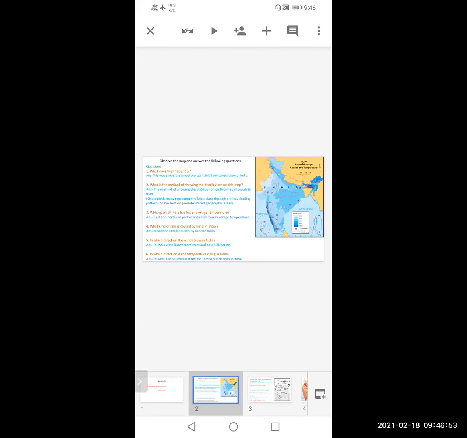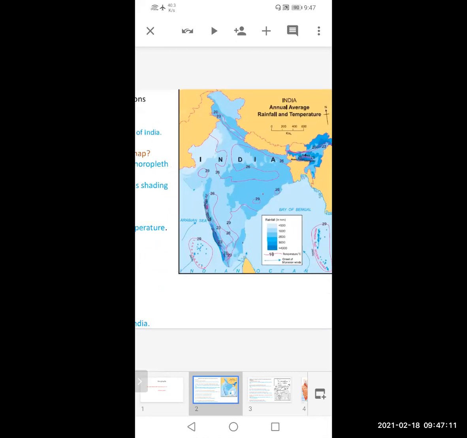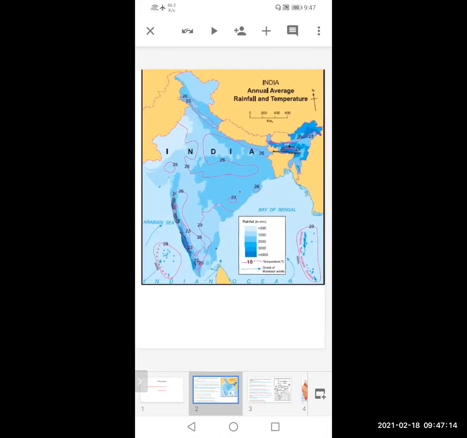First, we are going to discuss the annual average rainfall and temperature of India. Now we'll see the India map in detail. I will zoom in on the screen. The first thing is that you should observe the map carefully. This is a color image, the image is clear and the details are visible, so we can read the details easily.